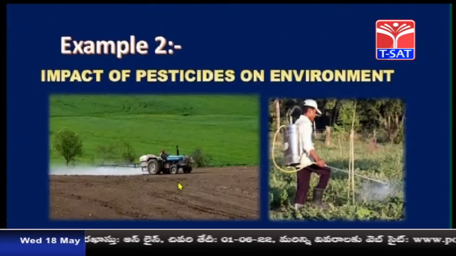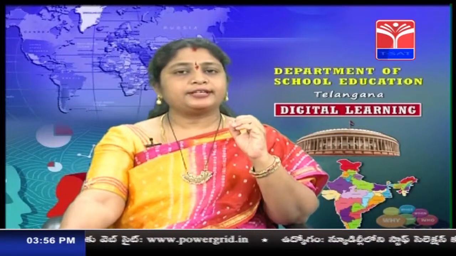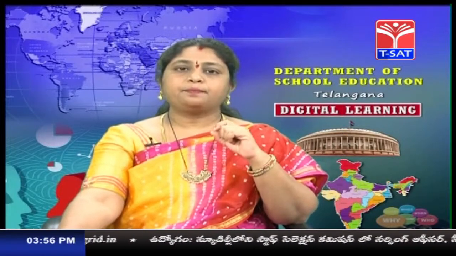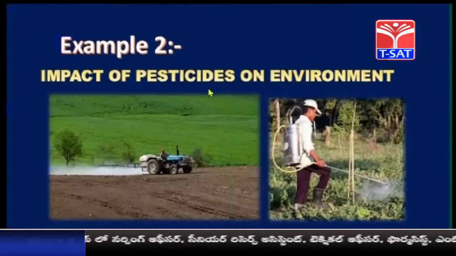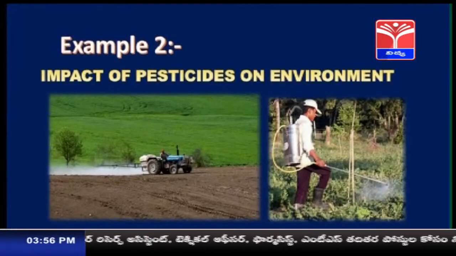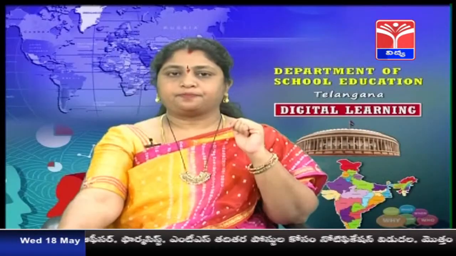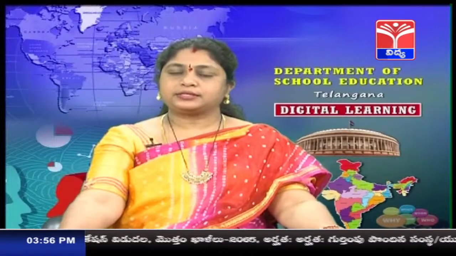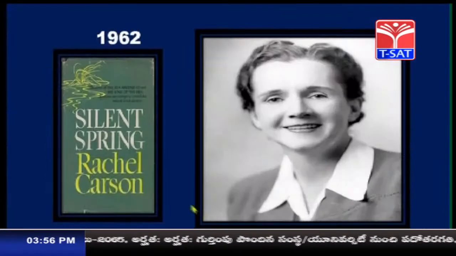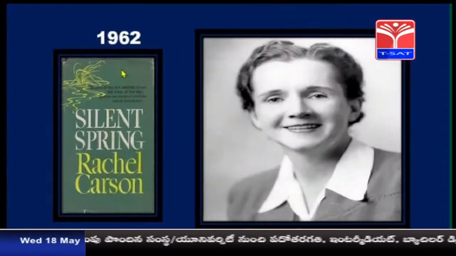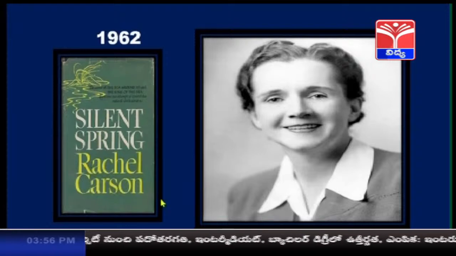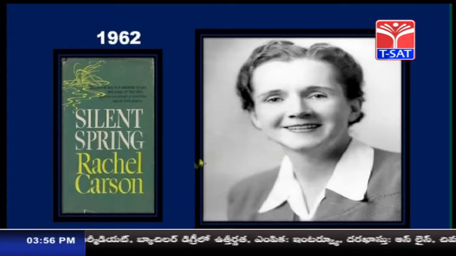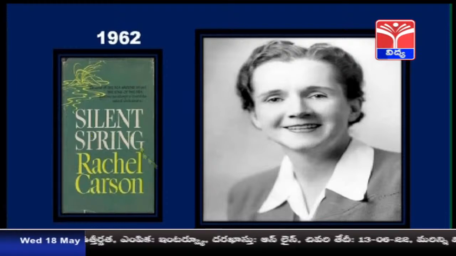So, we have seen how water is getting polluted. Now, let us see another example: the impact of pesticides on the environment. We are using a lot of pesticides to kill pests. But what is the impact on the environment? You can see the pictures here, how the pesticides are being sprayed. In 1962, Rachel Carson wrote a book called Silent Spring.